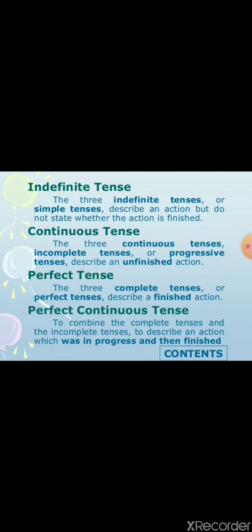Perfect continuous tense combines the complete tenses and the incomplete tenses to describe an action which was in progress and then finished. So perfect continuous tense will give us the time of beginning as well as the end. Sorry guys for disconnecting the slide. So we were talking about perfect continuous tense. It combines the complete and incomplete tenses, which means the action, when it happened, will be described, plus when it finished, that will also be explained.